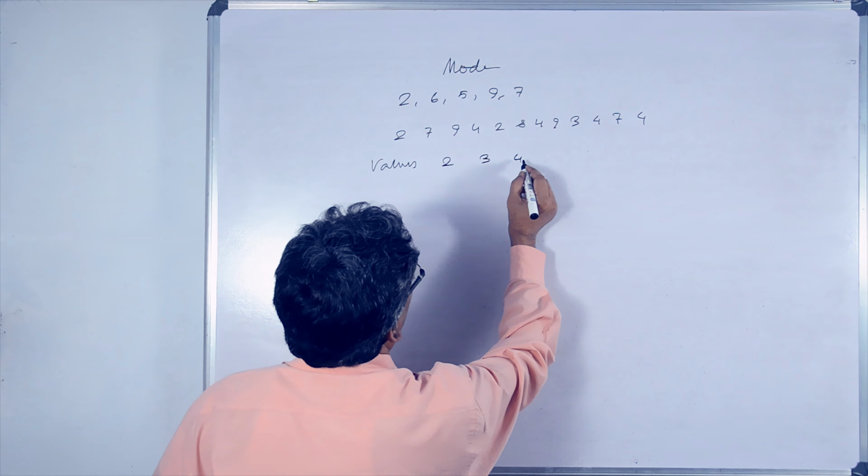F1 is frequency preceding the highest frequency. Preceding means just before the highest frequency. The frequency is 12. This is F1. F2 is frequency next to highest frequency. Frequency next to highest frequency is 11.